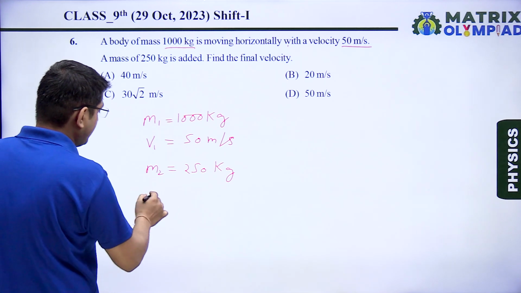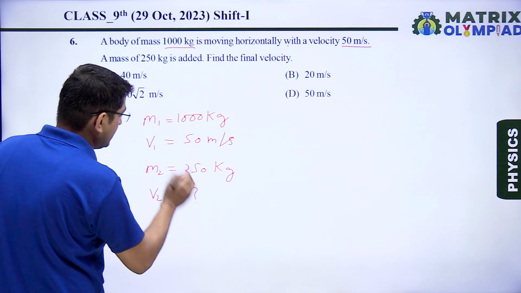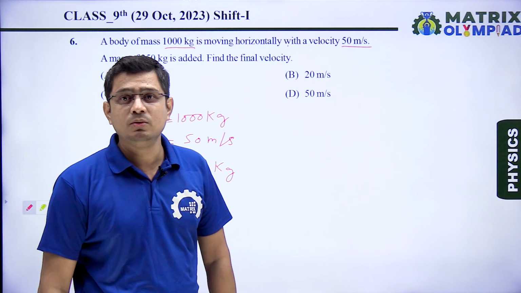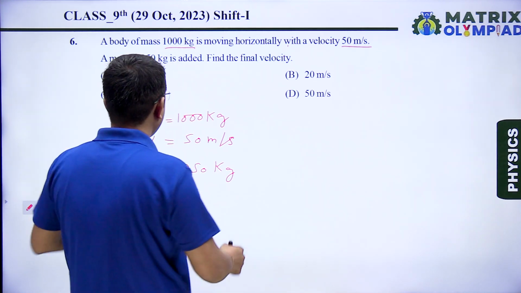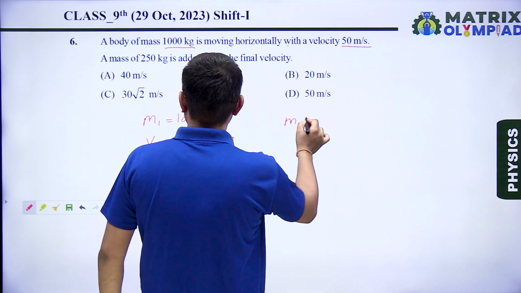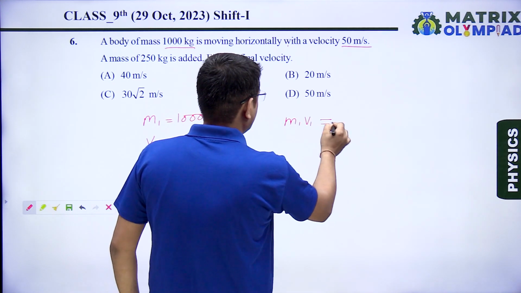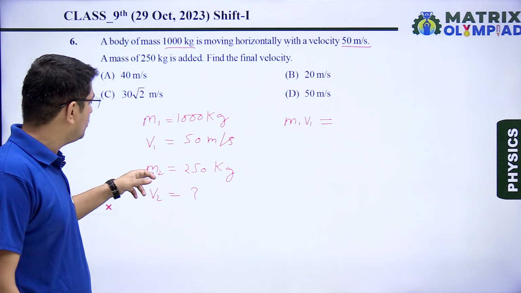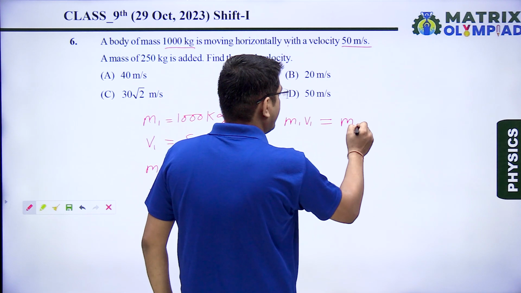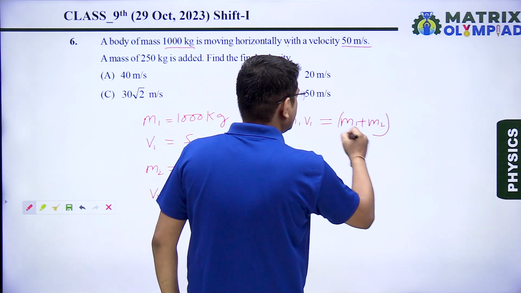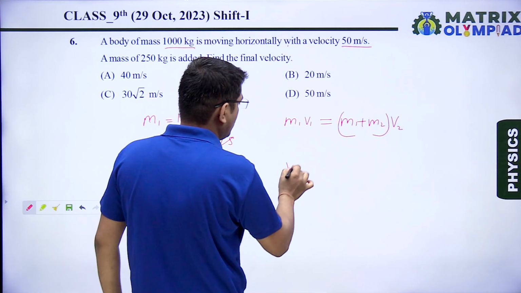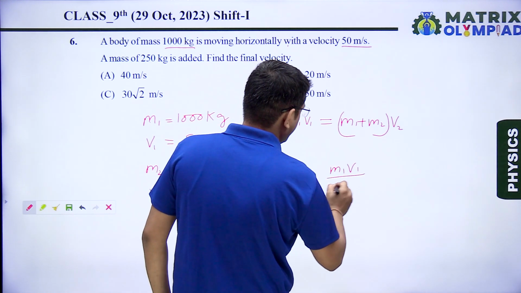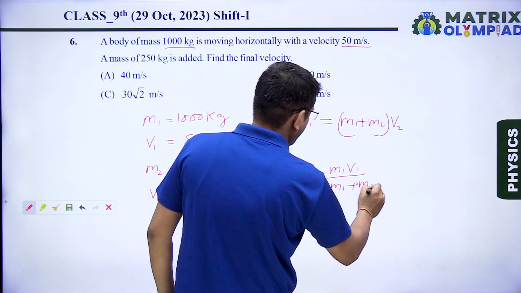Let's say the final velocity is v2, which we have to calculate using conservation of momentum. Initial momentum is equal to final momentum. What is the initial momentum? That is m1 v1. What is the final momentum? In the final case, we have added both masses, so I will write it as (m1 plus m2) multiplied by v2. So the formula of v2 becomes m1 v1 divided by (m1 plus m2).